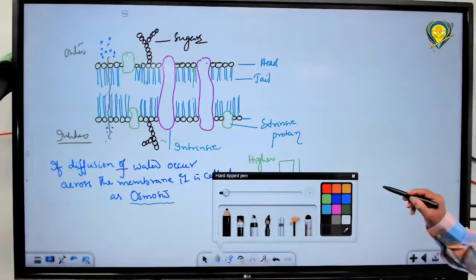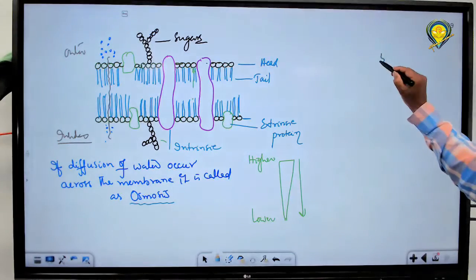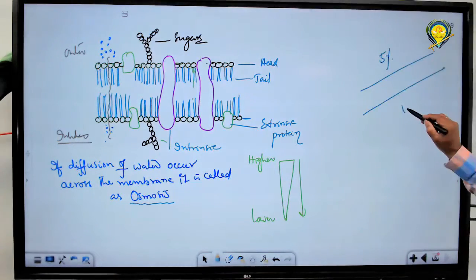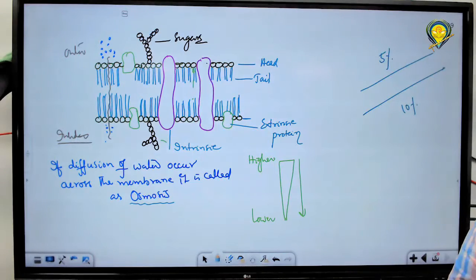Concentration of water. So if you take a 5% solution, okay, it's a membrane. This is 10% solution. 5% and 10%. So what is the direction of movement of the solution? What is the direction?